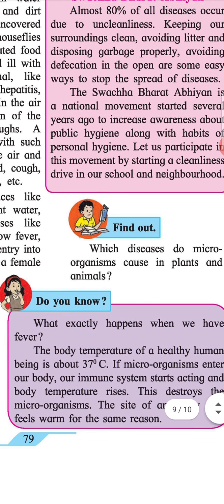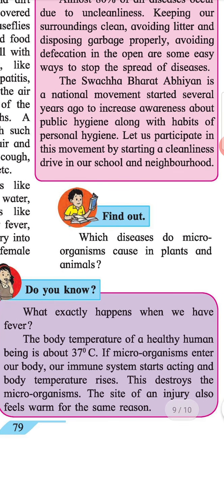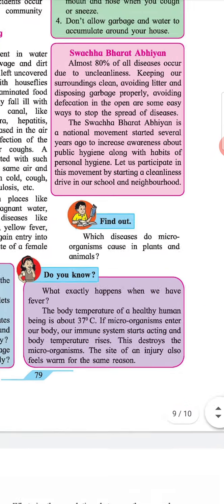Do you know what exactly happens when we have fever? The body temperature of a healthy human being is about 37 degrees Celsius. If microorganisms enter our body, our immune system starts acting, and body temperature rises. This destroys the microorganisms. The site of an injury also feels warm for the same reason.